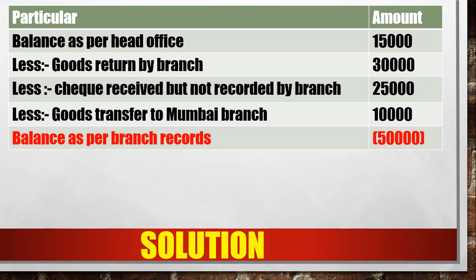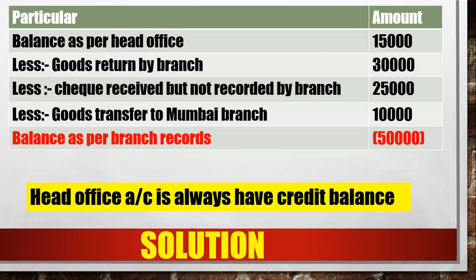Start with the head office balance, add, less, whatever you have to do, after that you have to reach the balance as per branch record. Okay. This was the Excel sheet. In account reconciliation, you have to start with the balances, do the add, do the less, whatever you are doing. After that, you will reach the opposite person's balance. Clear? Yes.